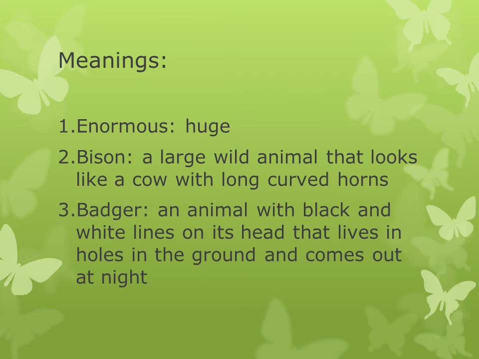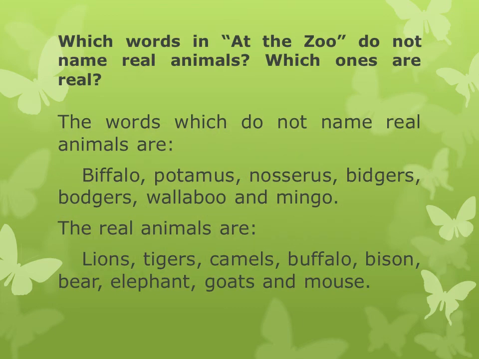Let's start with meanings. First, enormous. It means huge. Second, bison. A large and wild animal that looks like a cow with long curved horns. Third, badger. An animal with black and white lines on its head that lives in holes in the ground and comes out at night. Now in the exercise, you just have one question.